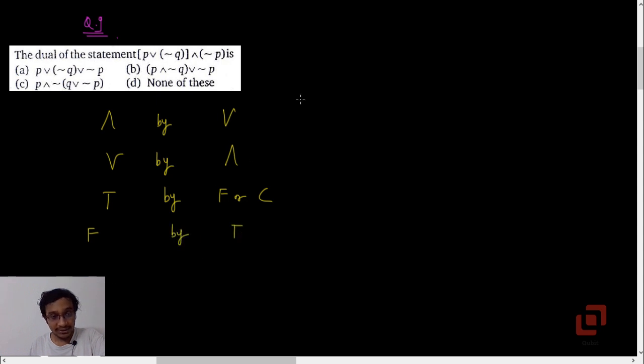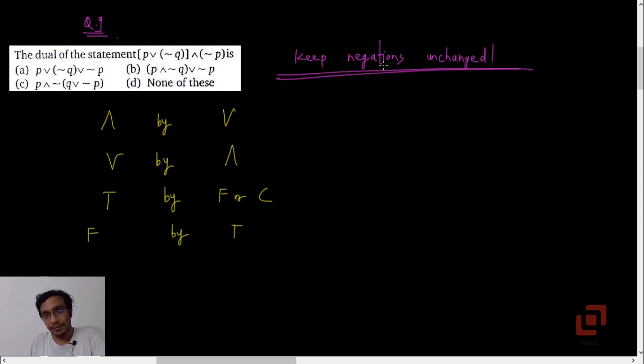So it says keep negations as they are. Don't touch the negations, and that's the key point here. Many students actually even negate the statements, but that's not the right way to write the dual. So it will be P and negation Q, or negation P.